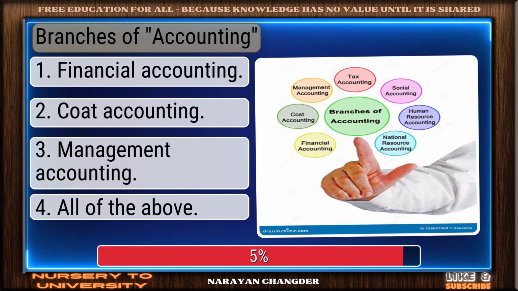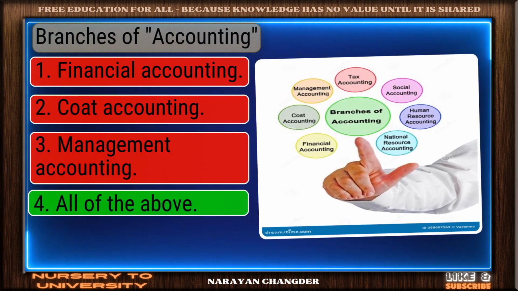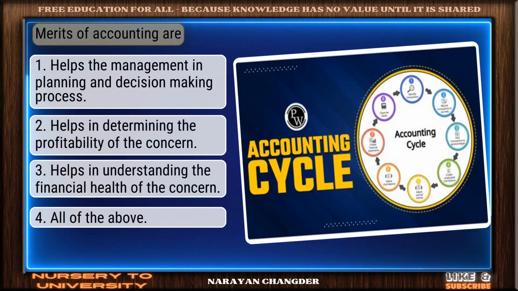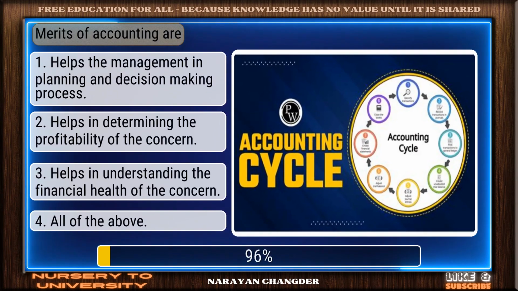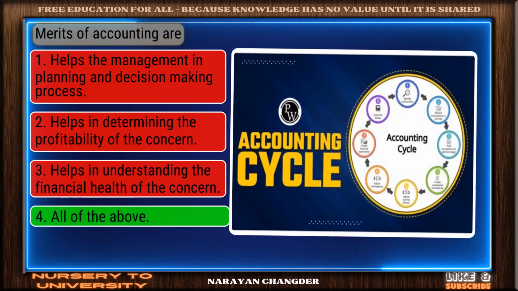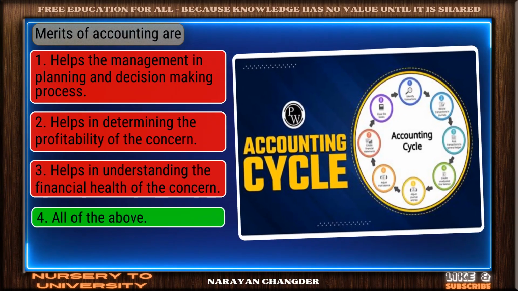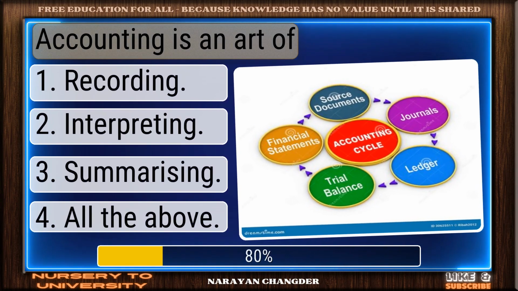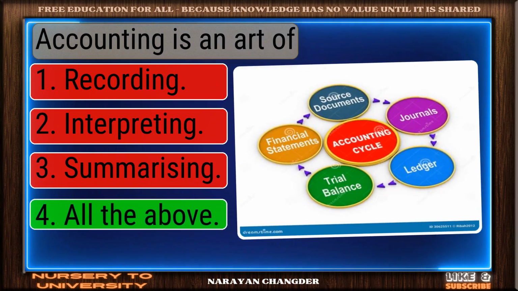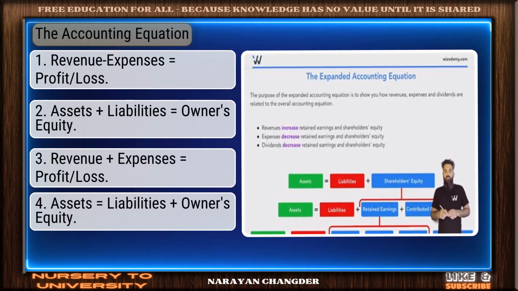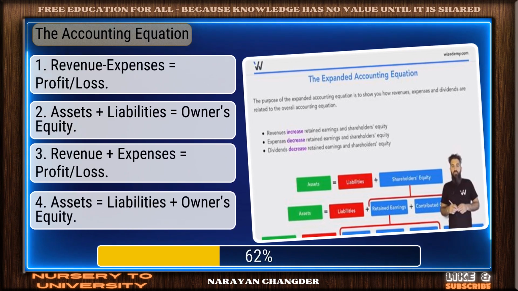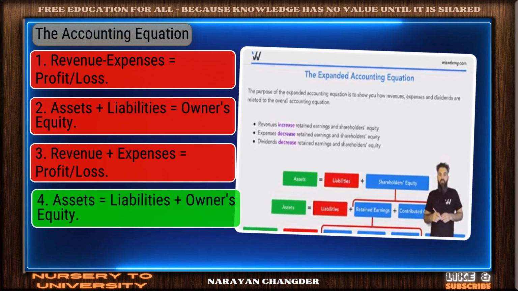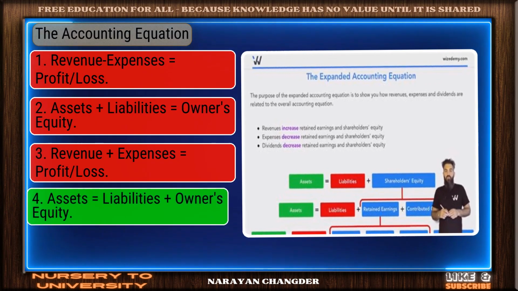Branches of accounting. Nice work. You chose all of the above, and it is correct. Merits of accounting are. Clear logic. Your choice, all of the above, is sound and 100% true. Accounting is an art of. Correct. All the above is the right answer. The accounting equation. Nicely done. Assets equal to liabilities plus owner's equity is a solid answer.